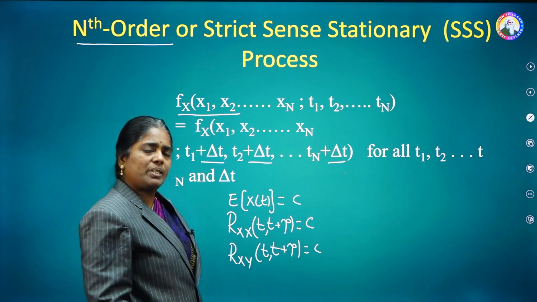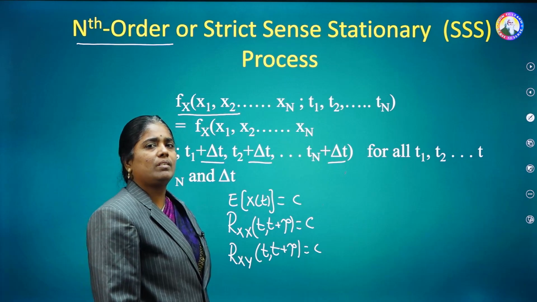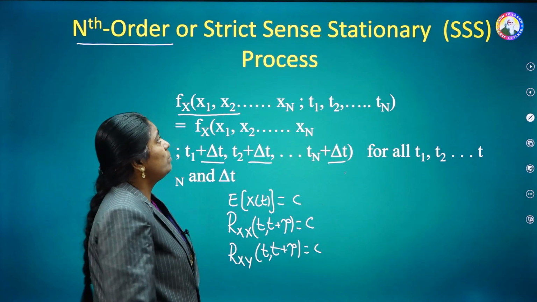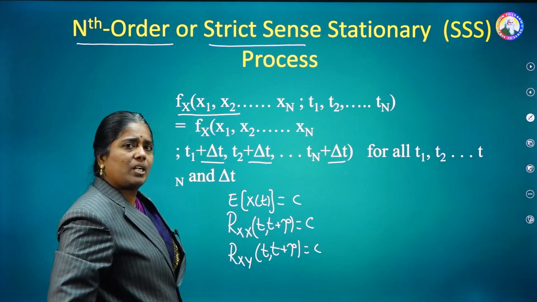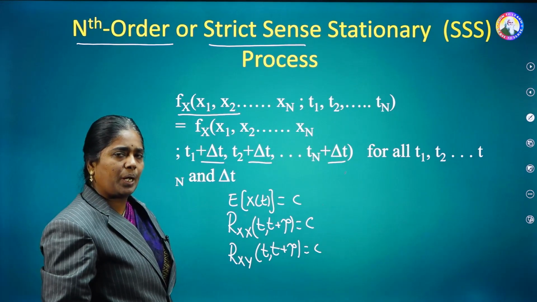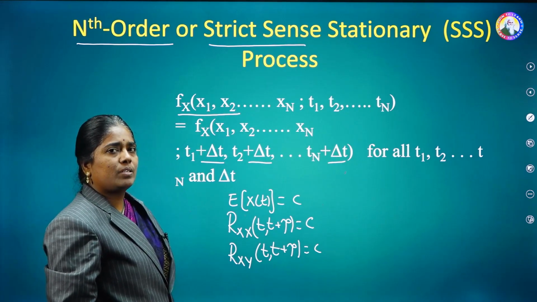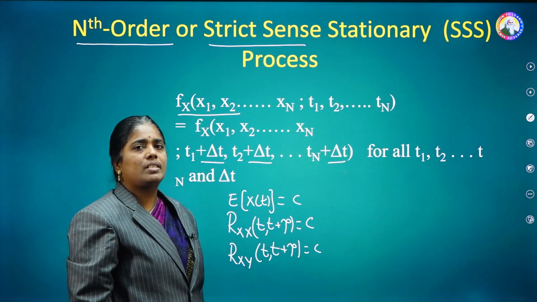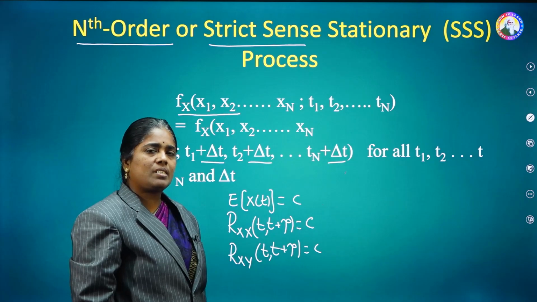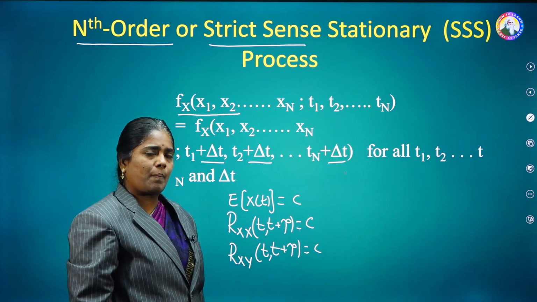Whatever parameters are there, all are going to be constant. Hence the name strict-sense stationary process. That means all the parameters are constant with respect to time. So these are the classifications of the stationary process: first order, second order, WSS as well as SSS.